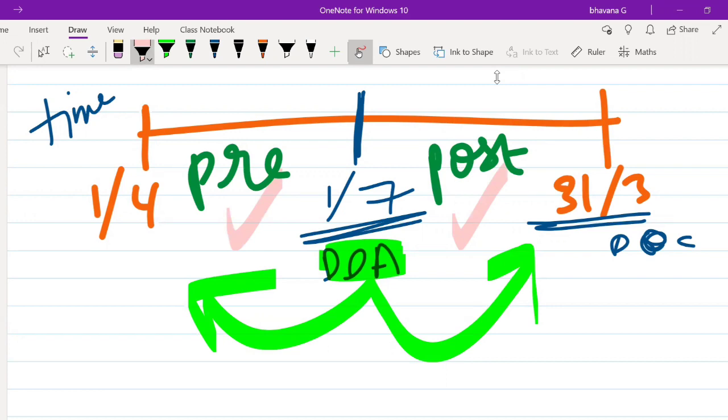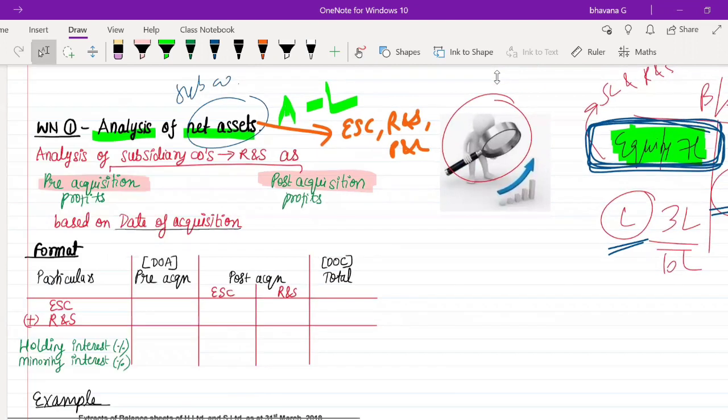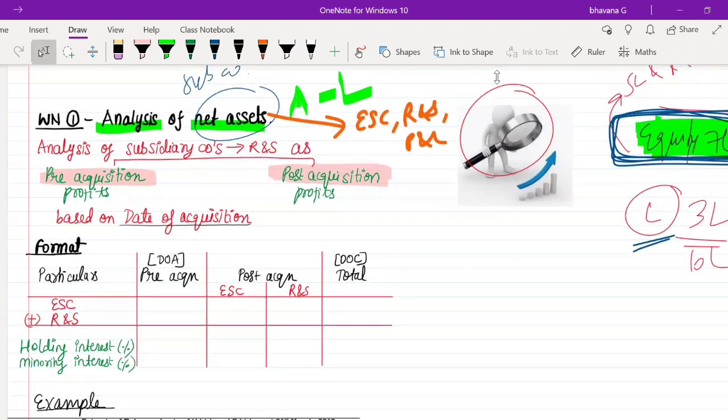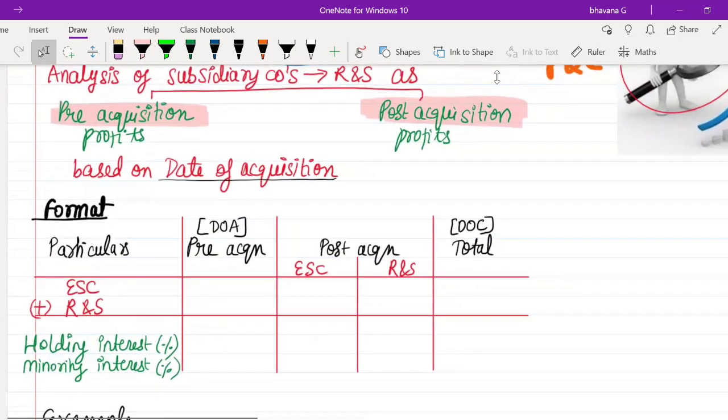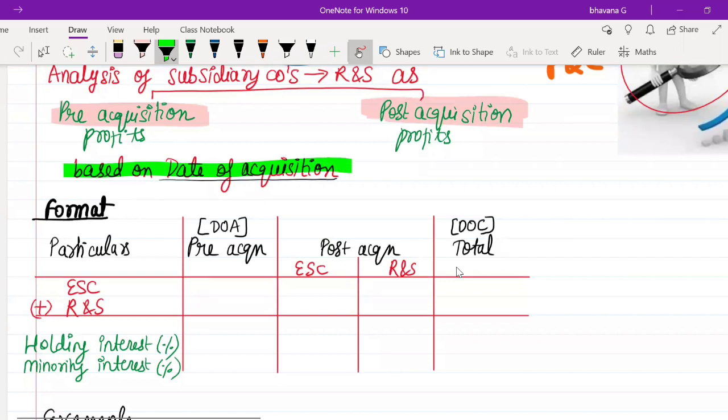Do you guys have any doubt in what is pre-acquisition and post-acquisition? You can please let me know, because it is very, very important to have knowledge of pre-acquisition and post-acquisition to solve the working note number 1. I have told you that this pre-acquisition and post-acquisition profit will be based on your date of acquisition.